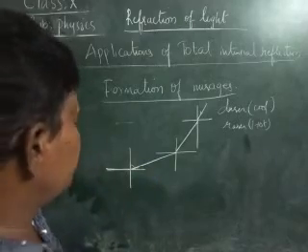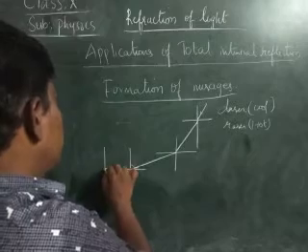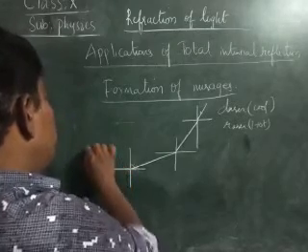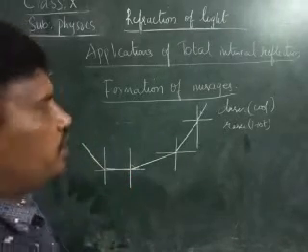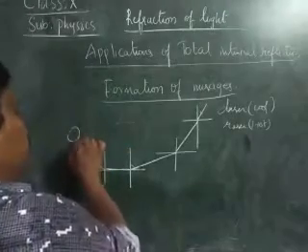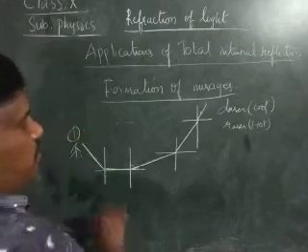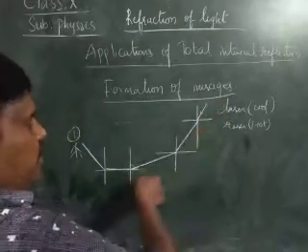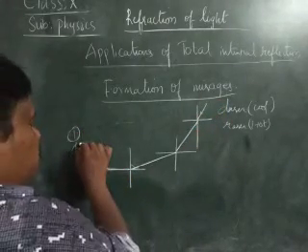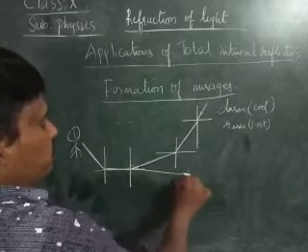That means the refracted ray grazes. If it moves further, it reflects and is raised upwards. Reflection takes place. And if a person is standing over here, as the light ray is coming like this, it appears to this person as if the light ray is coming from the bottom surface.